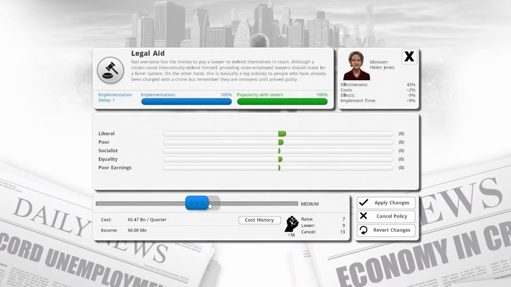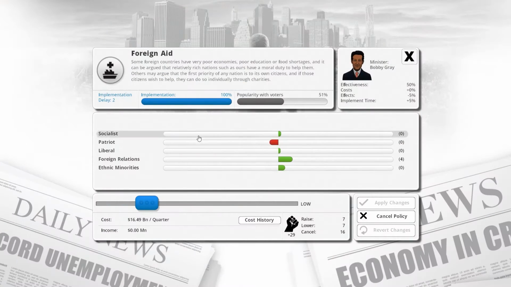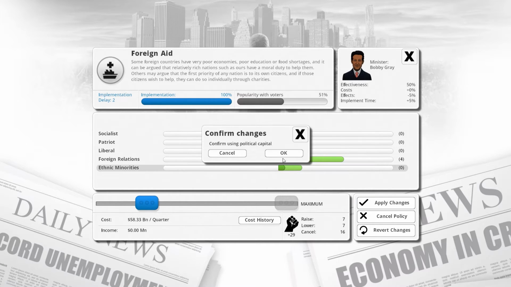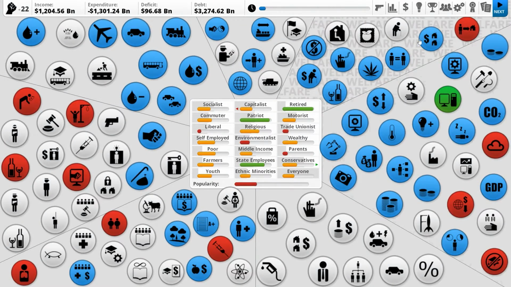Okay. So I think what we do is we bump up legal aid, because that helps a lot for quality, and that's something that we want to really go for. And then foreign aid as well. There we go. We'll push a ton into that. Patriots hate it, but foreign relations will skyrocket, which I think is good. That'll get our skills shortage gone. It's going to cost us a lot of money.